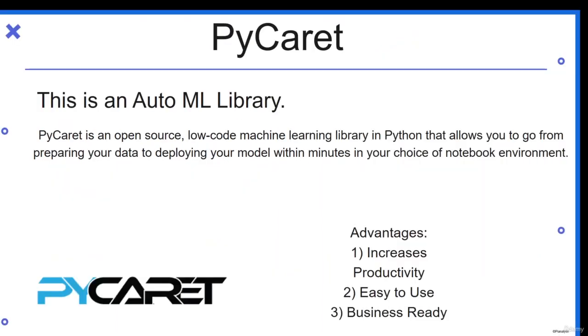Now let us discuss the auto machine learning library which we will be using. We will be using PyCaret. PyCaret is an open source, low-code machine learning library in Python that allows you to go from preparing your data to deploying your model within minutes in your choice of notebook environment. PyCaret is a very popular library with numerous algorithms. It runs on the scikit-learn library, and it has all the sklearn modules, all the classification and regression modules.